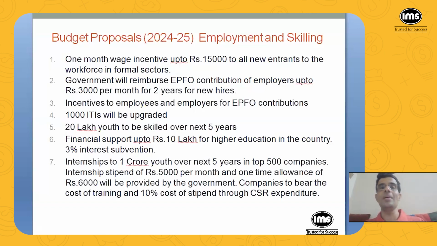The company should be registered. So it's not informal, that is, say, someone put to work at someone's shop. That is informal sector. But if an entity is registered with the government and then it employs someone, that comes under formal sector. So 1 month wage incentive up to 15,000 to all new entrants.